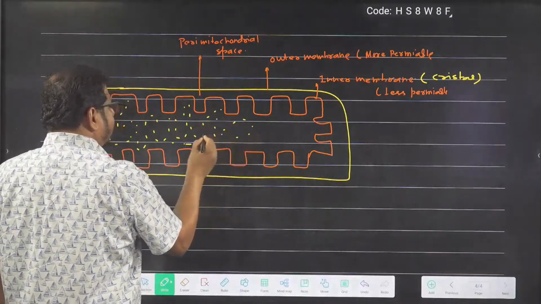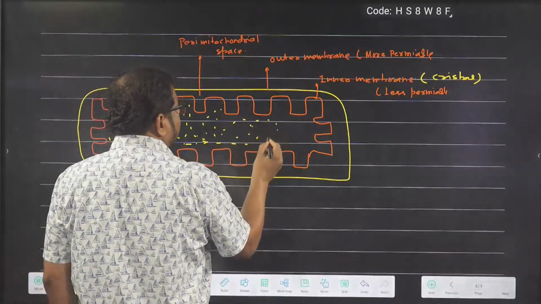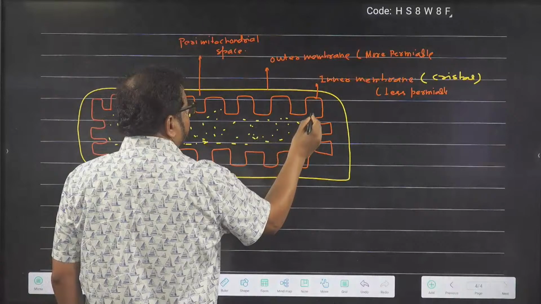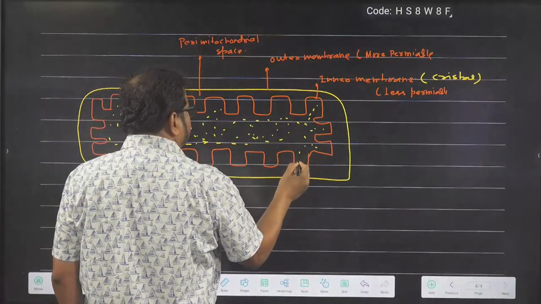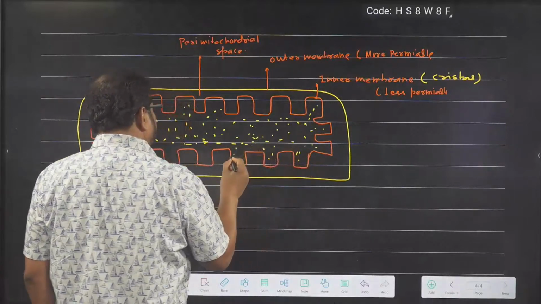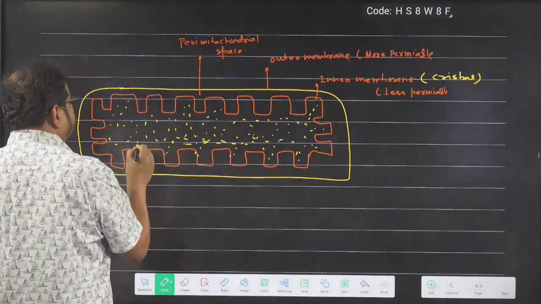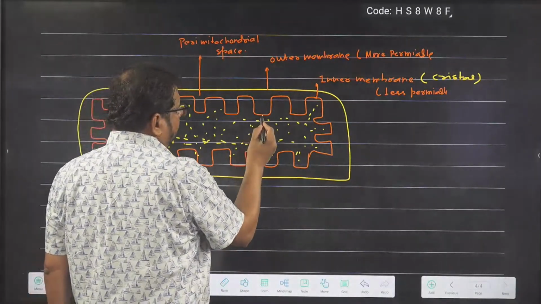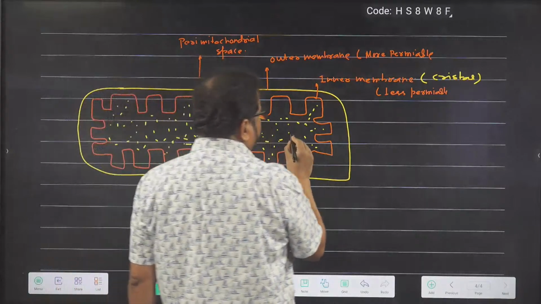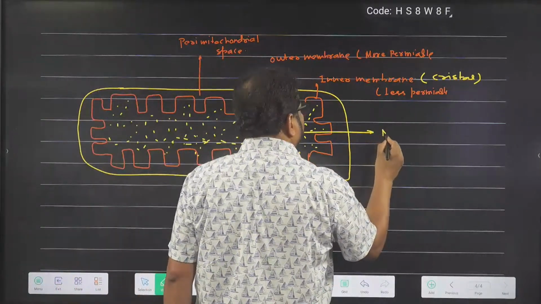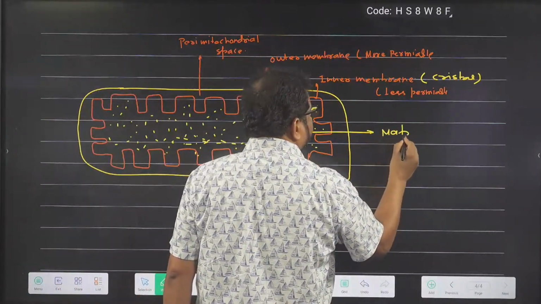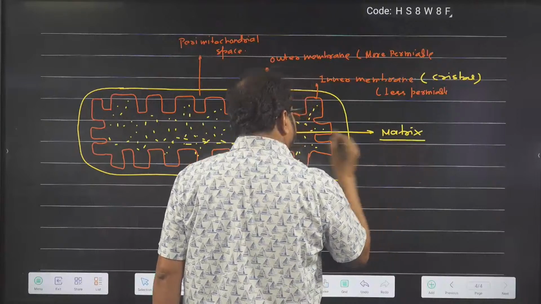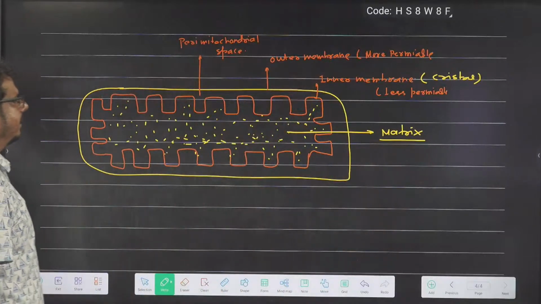A space is there, no? There are two types of spaces. One is a space between the outer and inner membrane. That space between the outer and inner membrane is called what basically? Perimitochondrial space. And the space on the inner side of the inner membrane is called the mitochondrial matrix. Mitochondrial matrix. Got the idea?